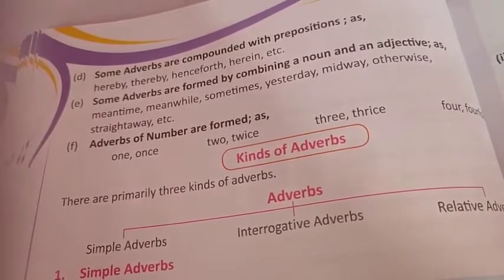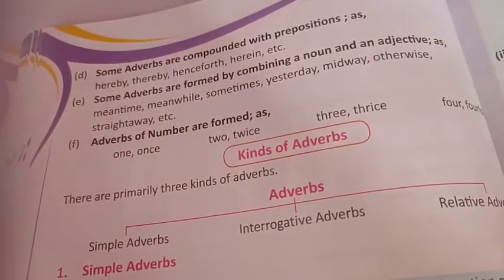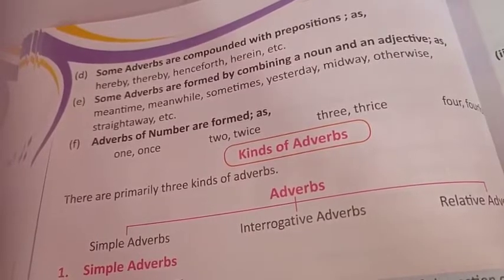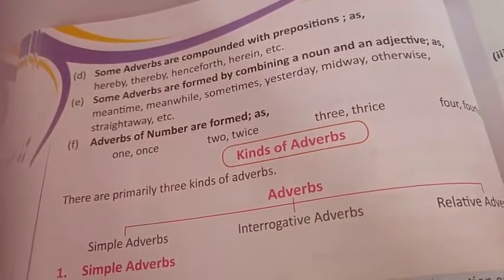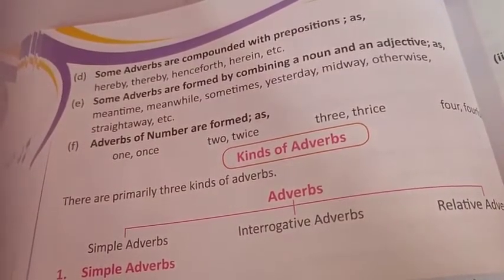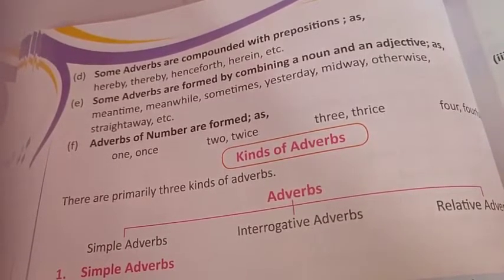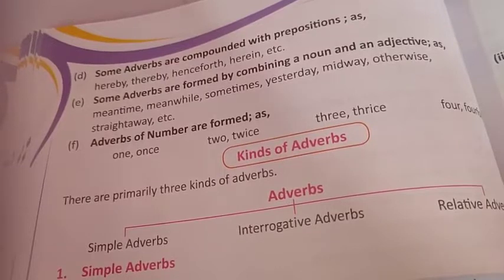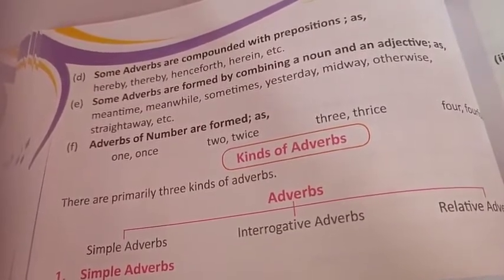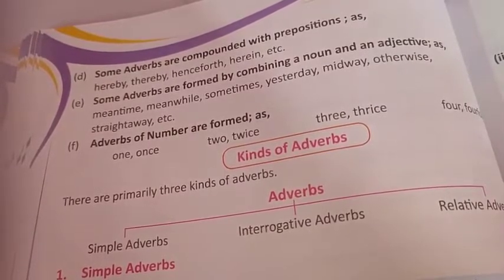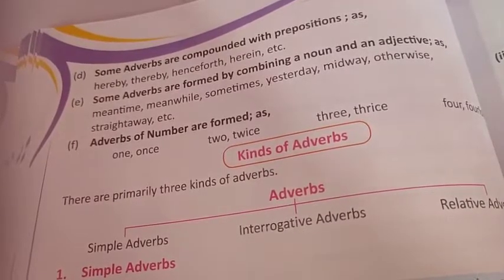Then we have E part. Some adverbs are formed by combining a noun and an adjective. They are formed from a noun and a qualifying adjective. So sometimes, meantime, meanwhile, yesterday, midway, otherwise. These all are adverbs which are formed by combining a noun and an adjective.